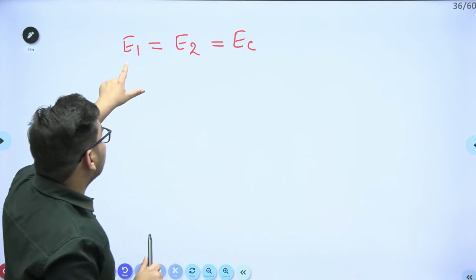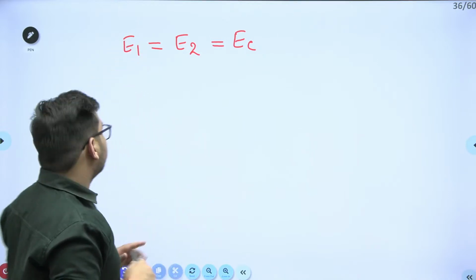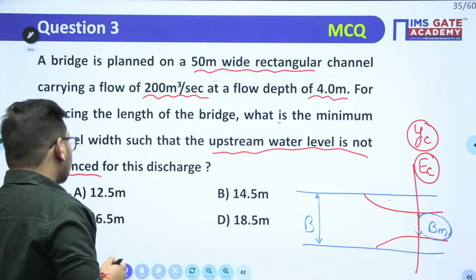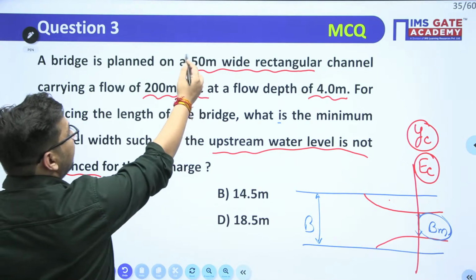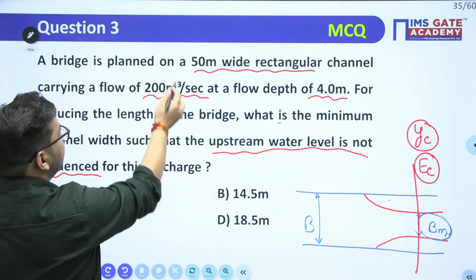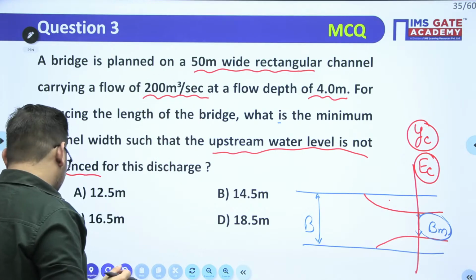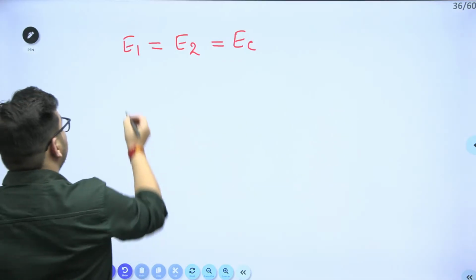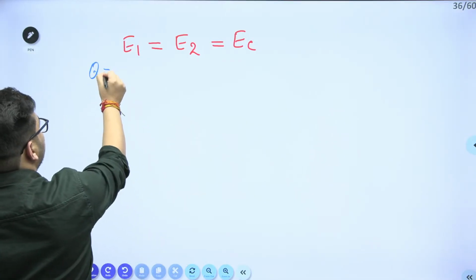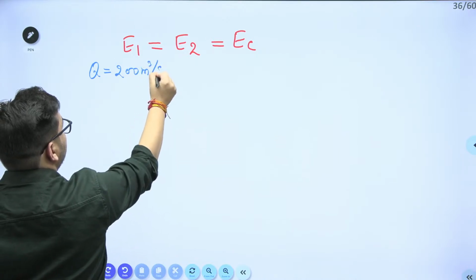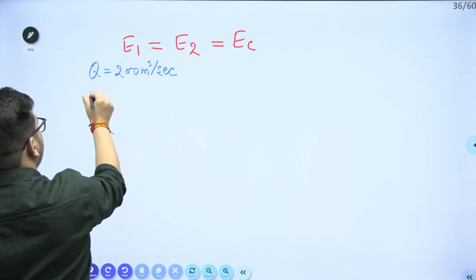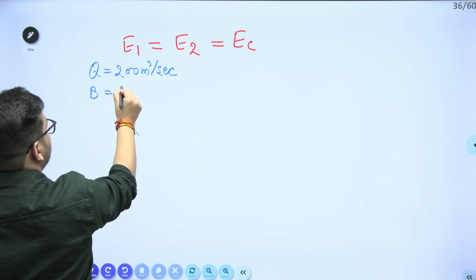Now what is the data given to you related to this E1? The data given is a width of 50 meter and a discharge of 200 meter cube per second. So the discharge value is given, 200 meter cube per second, and the width is given to you, that is 50 meter.